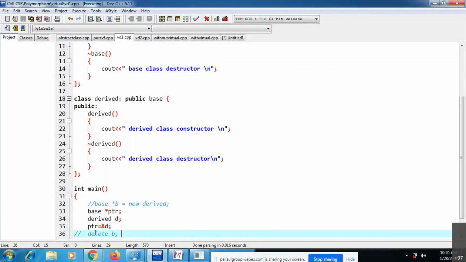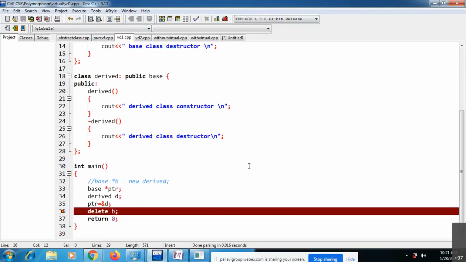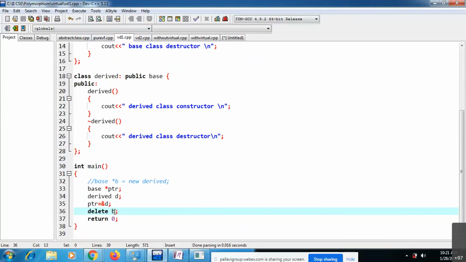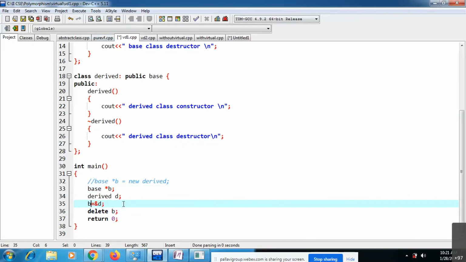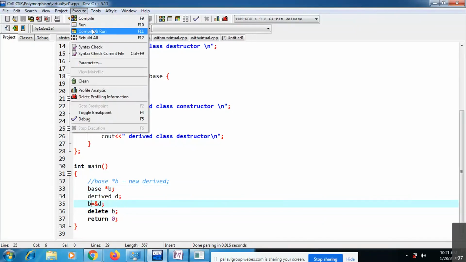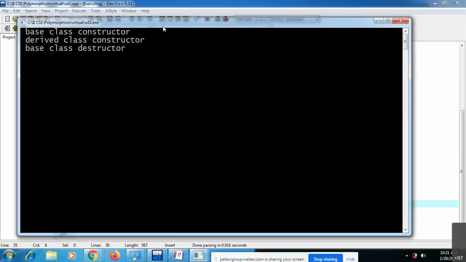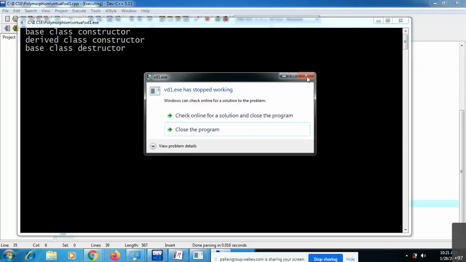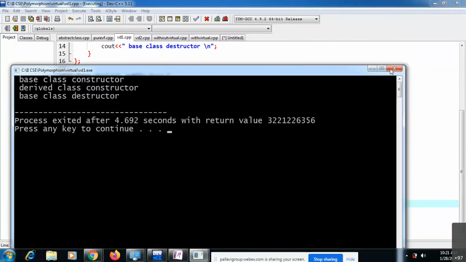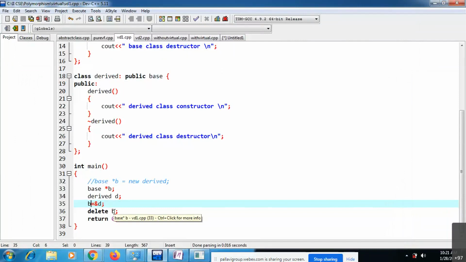Sir, how come the derived class destructor came first? See the thing. One second, just see this. See, I just deleted this object B pointer.